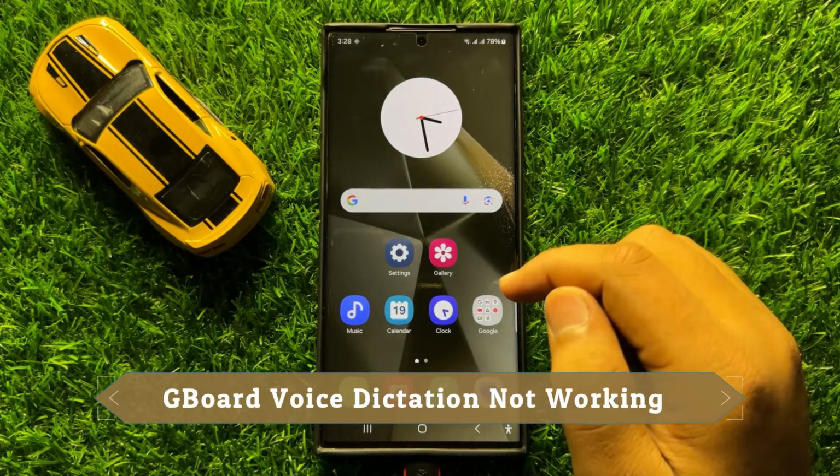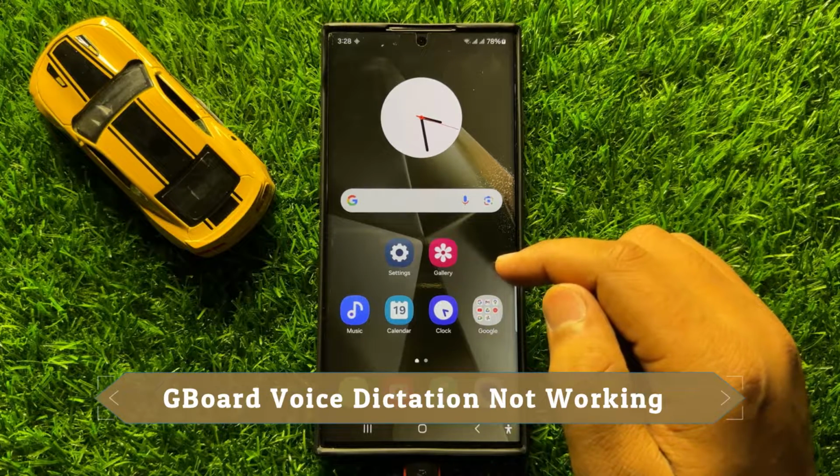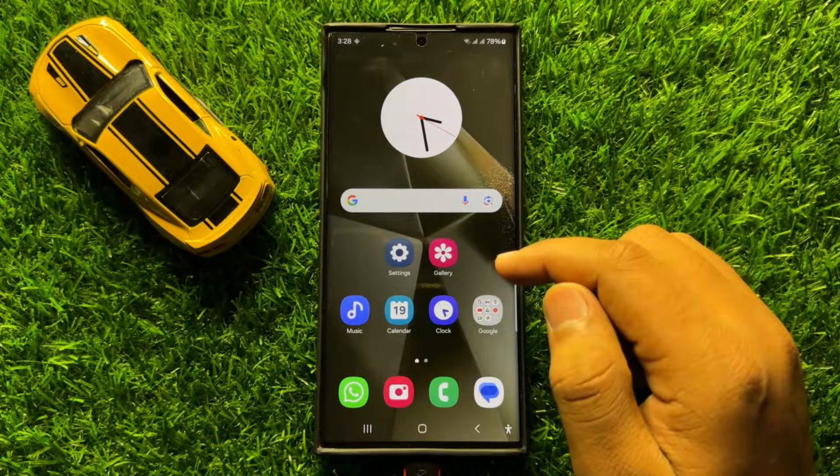Hello everyone, in this video I will show you how to fix the GBoard voice dictation not working issue in